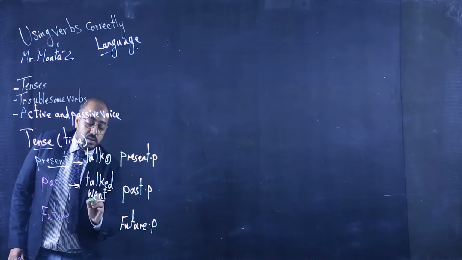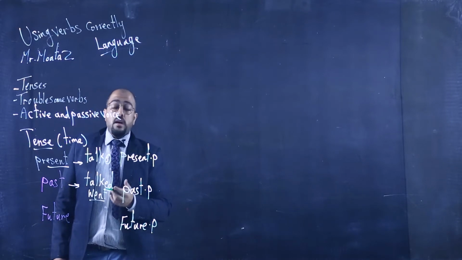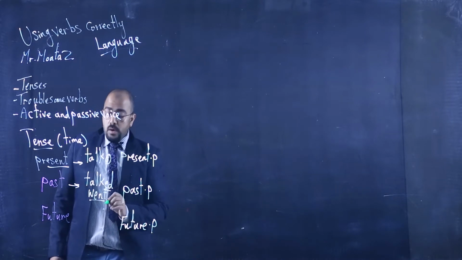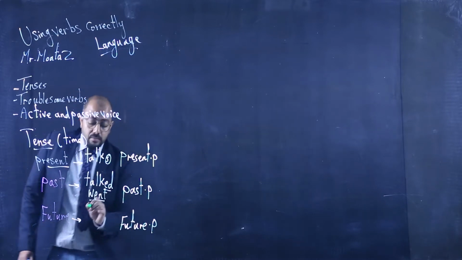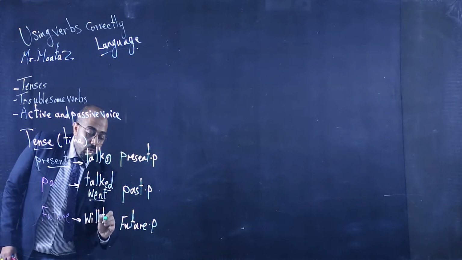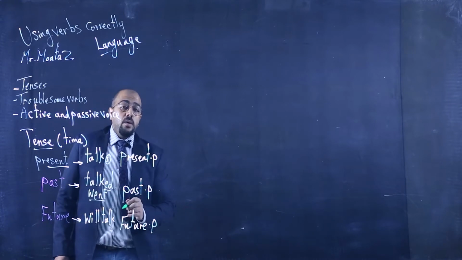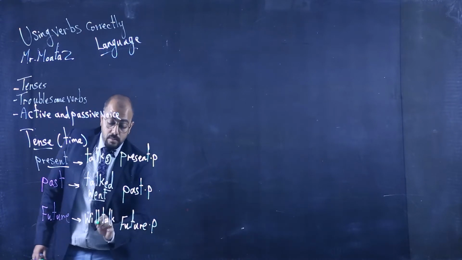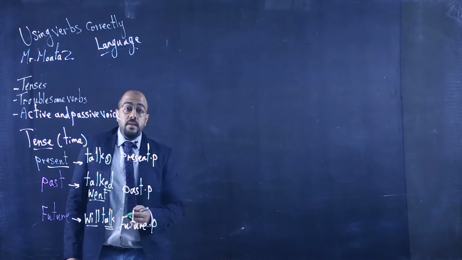Go, and the past is went, as an irregular verb. What about the future? We have will plus the infinitive form of a verb. So it will be will talk, will play, will go.